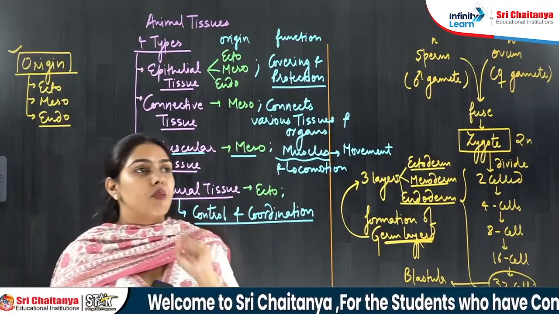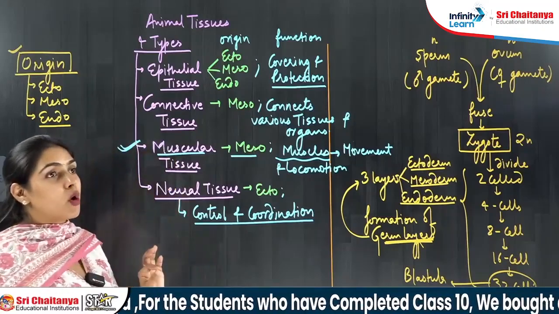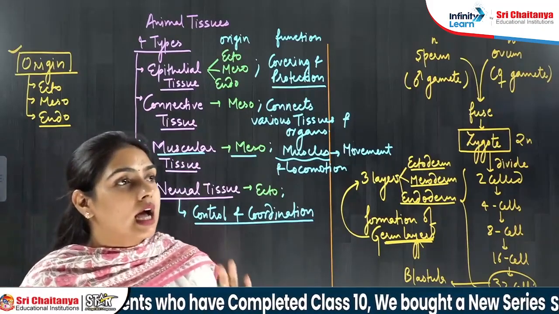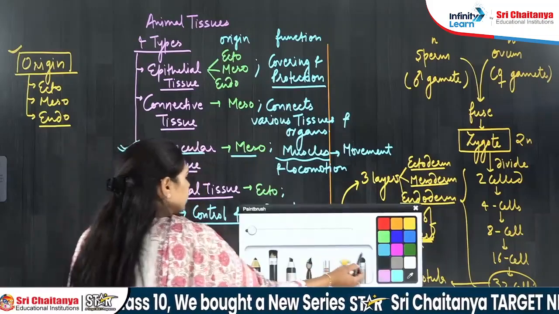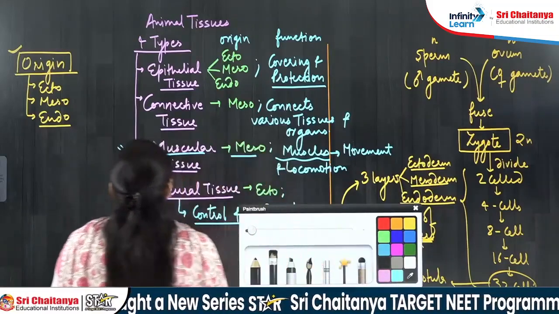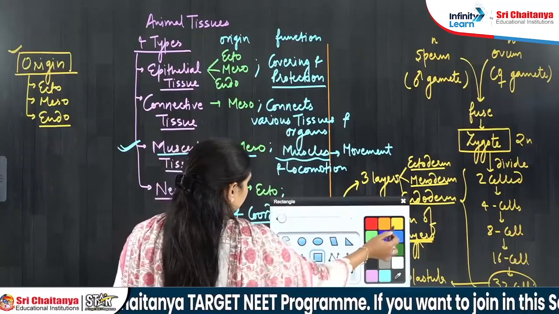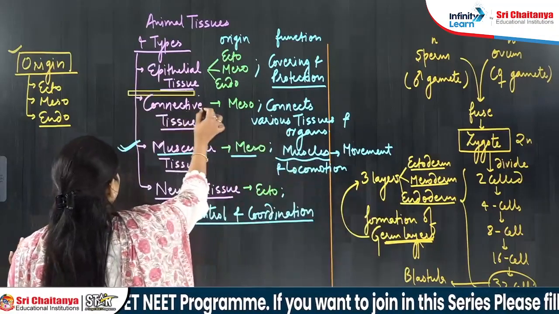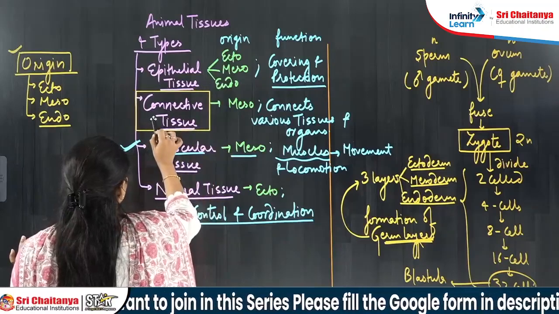And one more important thing. Yes, beta, nervous tissue is important, but every tissue is important in the body. Now, if somebody asks you which tissue is most abundant in your body, the answer will be connective tissue.